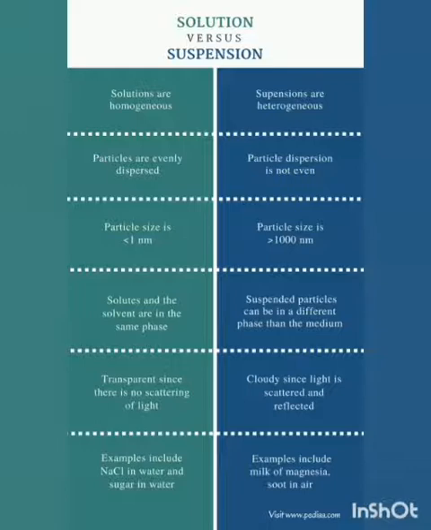Solute and solvent are in the same phase in a solution. Suspended particles can be in a different phase than the medium. Light rays do not scatter on passing through the solution. Light rays do scatter on passing through the suspension. Examples of solution are salt in water or sugar in water. Examples of suspension include milk of magnesia or soot in air.